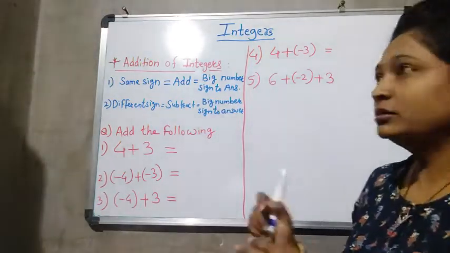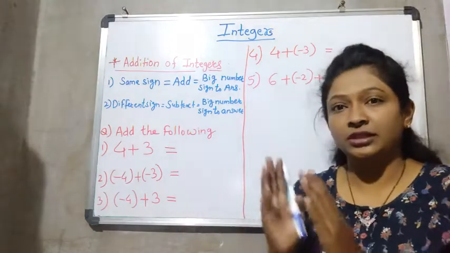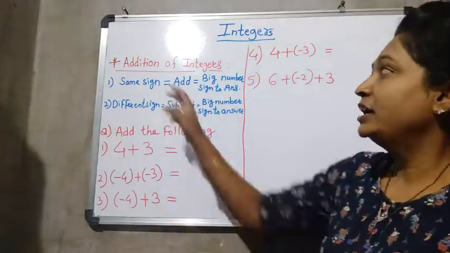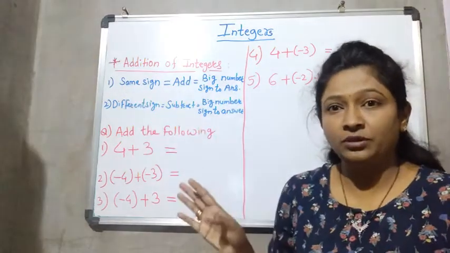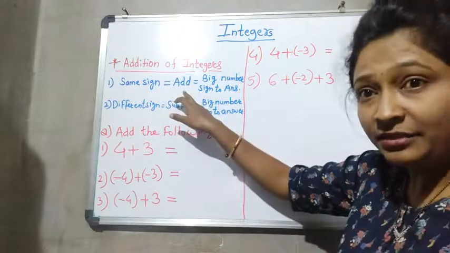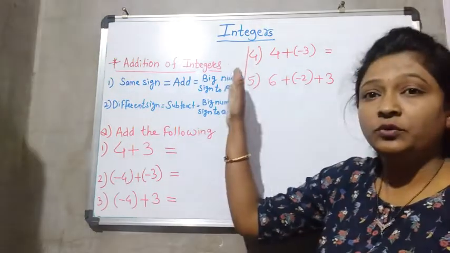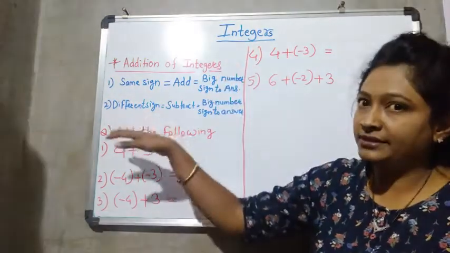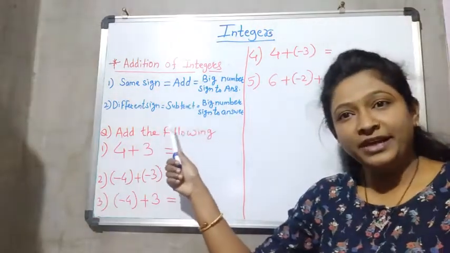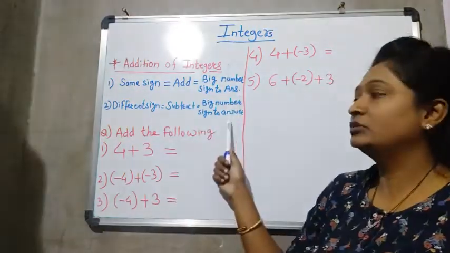What are the two rules? Always keep in your mind these two rules: if two numbers have the same sign, then we have to add those numbers and give the bigger number's sign to the answer. And if different signs are there, then you have to subtract the two numbers and give the bigger number's sign.